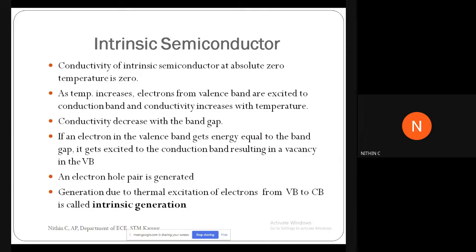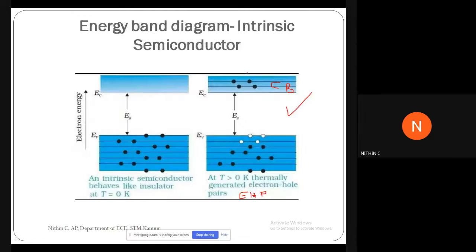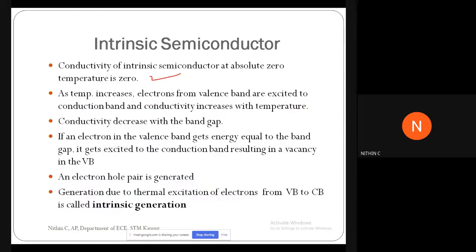We just go through the slide. Conductivity of intrinsic semiconductor at absolute zero temperature is zero. It is clear, right? Because there are no electrons in the conduction band. At 0 Kelvin, there are no electrons in the conduction band, and so conductivity of intrinsic semiconductor at absolute zero temperature, that is 0 Kelvin, is 0. Absolute zero temperature means 0 Kelvin.